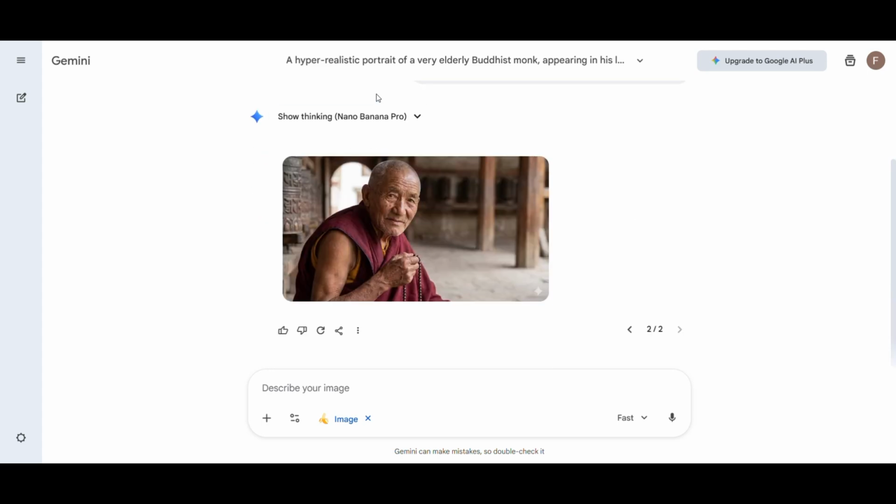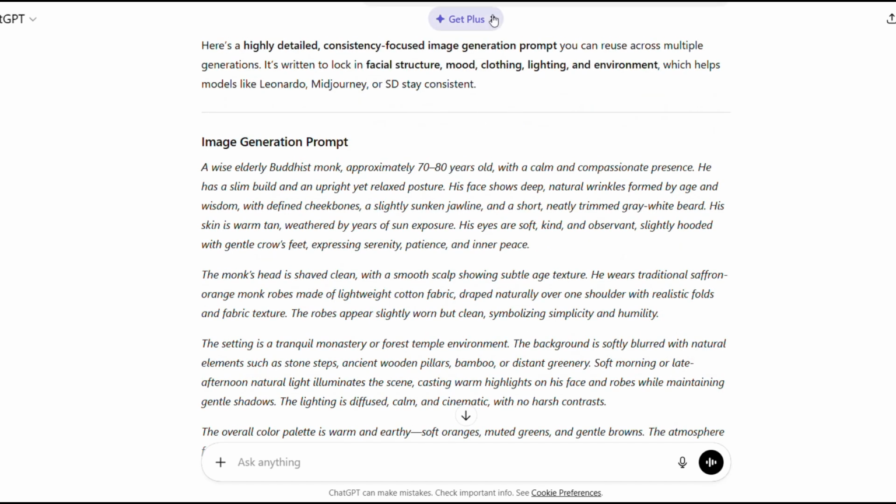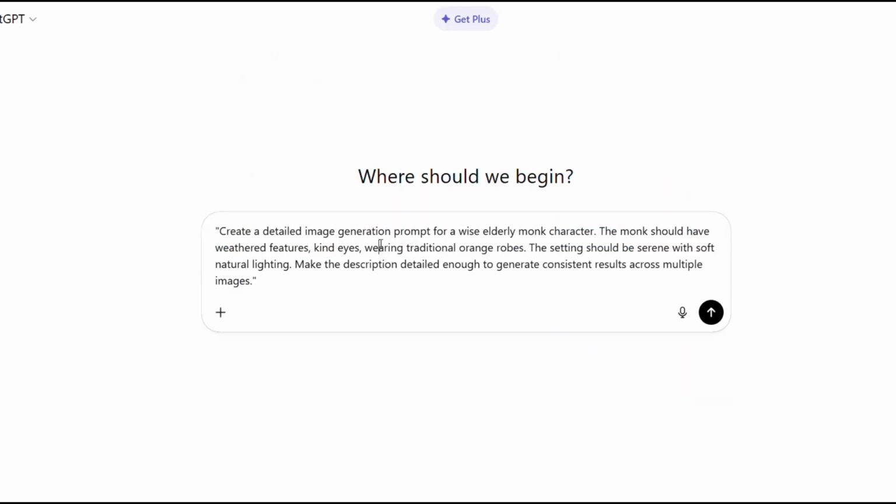Step 2. Generate your scripts. Now we have the character. Next we need the actual content. The wisdom. The advice. The stuff that will make people stop scrolling. I'm going back to ChatGPT. Starting a new chat. This is important. Fresh chat for better results.